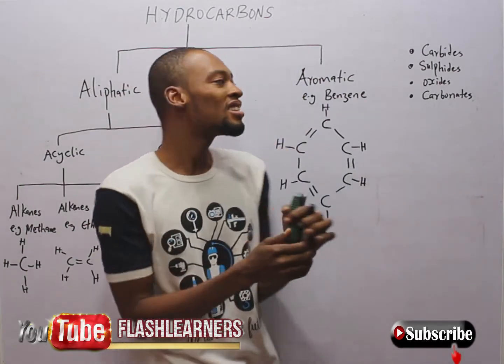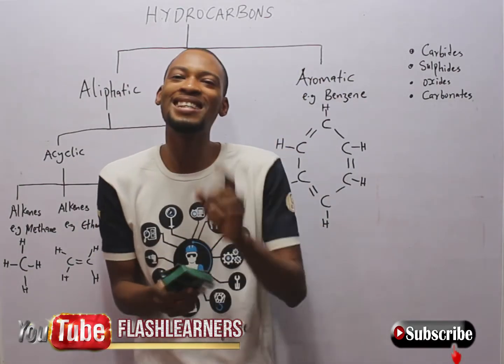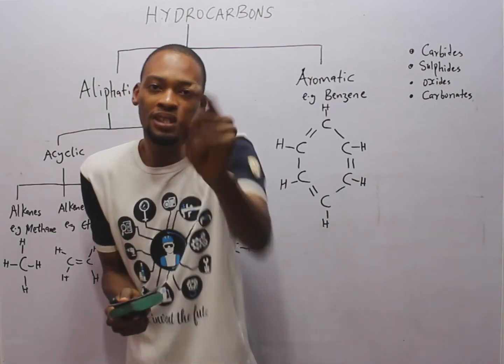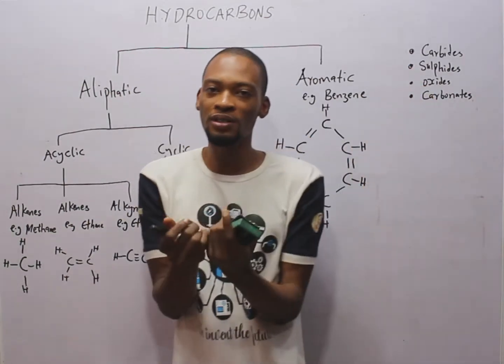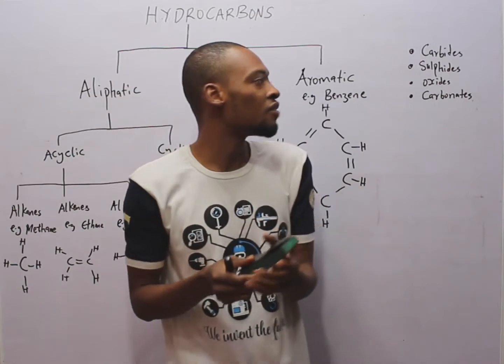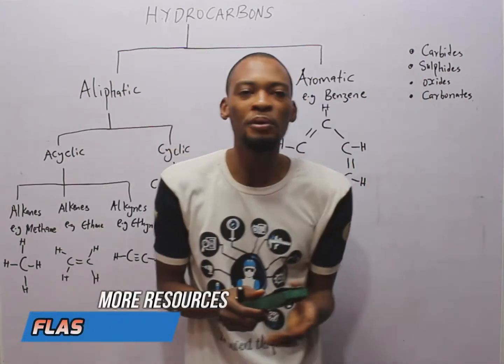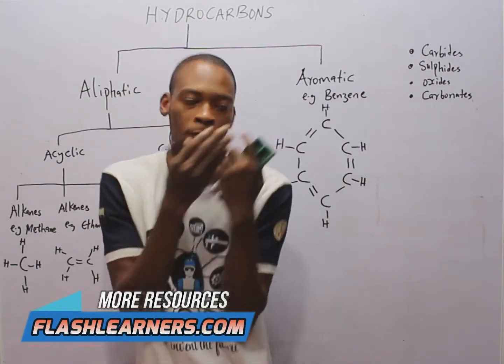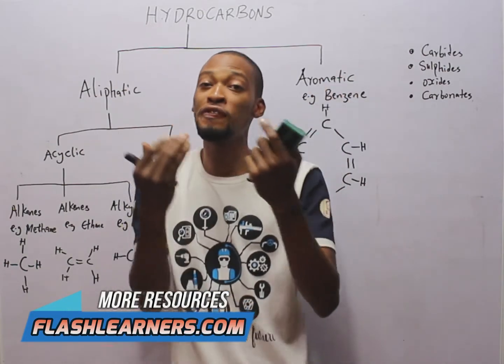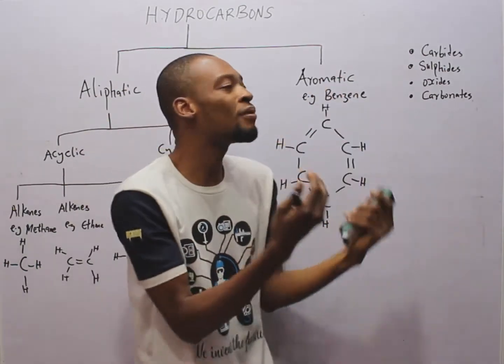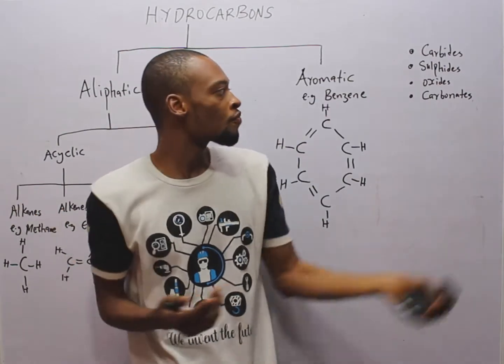Organic chemistry is the study of carbon and its compounds, except the carbides of carbon, the sulfides of carbon, the oxides of carbon, and the carbonates of carbon. Carbides are usually formed when carbon reacts with metals.